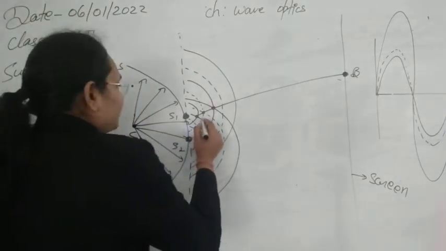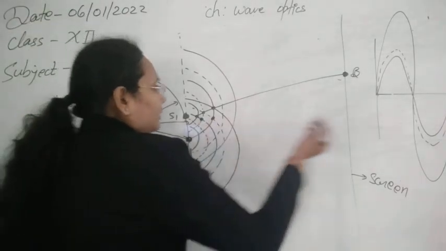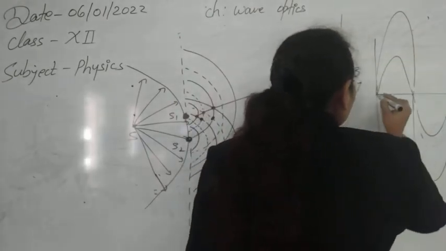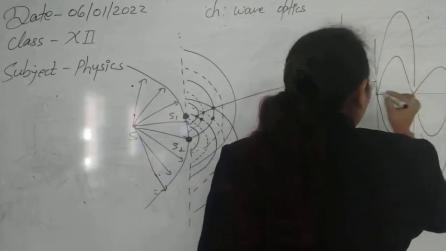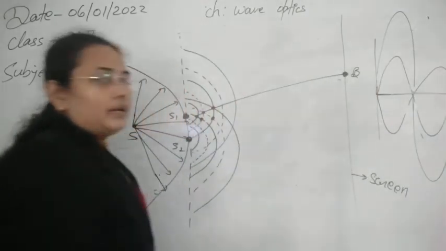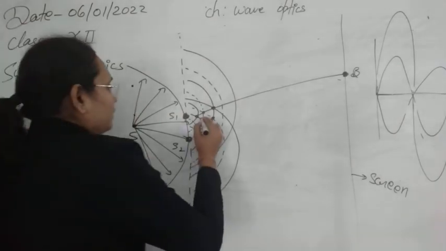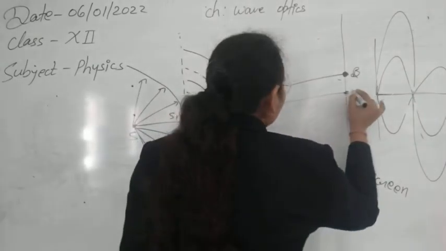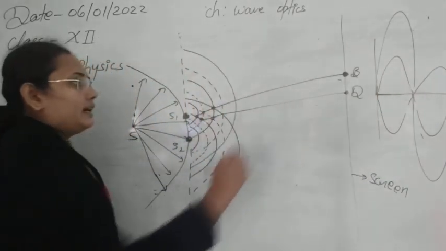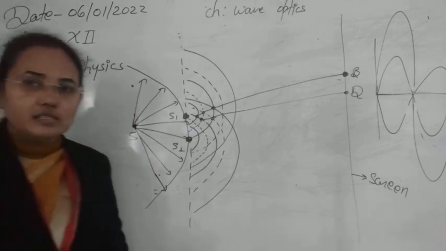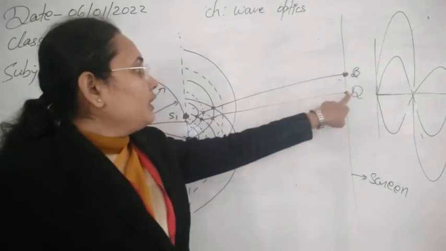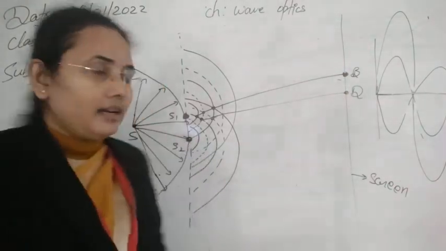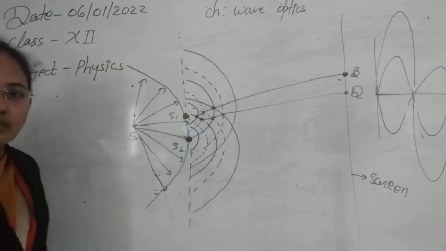In the same way, consider the lines where solid and dotted lines are meeting. Suppose this is our first wave, and the second wave is going in this way. At that time the intensity or amplitude starts to decrease. In the same manner, these are the collection of points where the intensity of light starts decreasing. If you draw it yourself, you will get a continuous bright and dark pattern on the screen. This is now called the interference pattern, and we can easily understand it by the light wave concept.